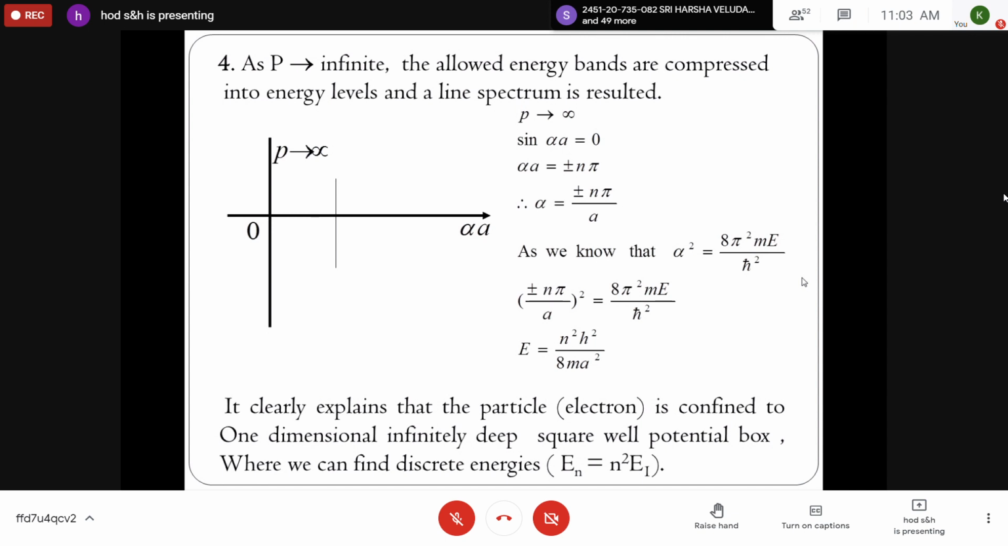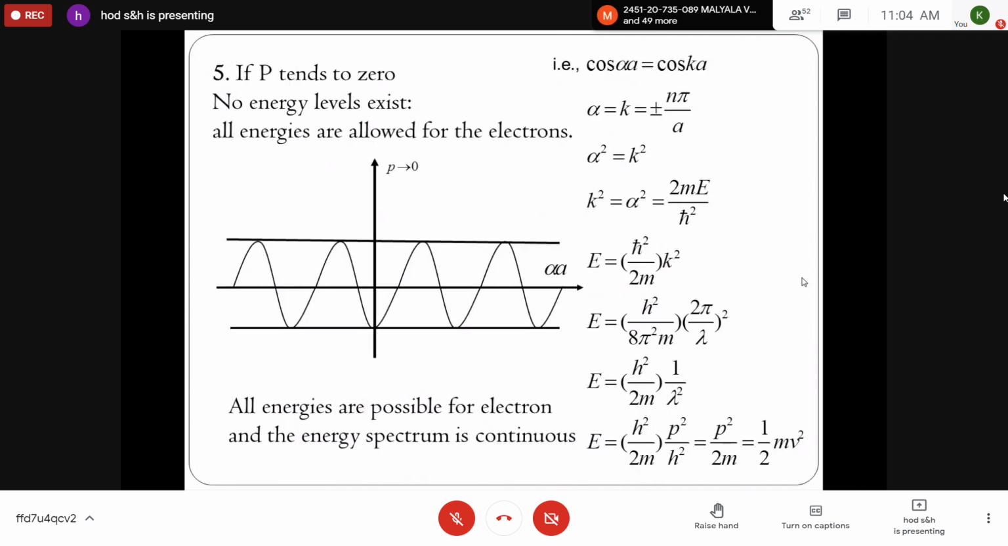So it clearly explains that the particle, like an electron, is confined to a one-dimensional infinitely deep square well potential box, where we can find discrete energy levels given by En equal to n square E1. So you can put different values. E1 is E1 only, then E2 is equal to 4E1, E3 is equal to 9E1, like that, to have only discrete energy levels. The energy spectrum is not continuous according to this band theory of solids. So these conclusions are the salient features of the Kronig-Penney model.